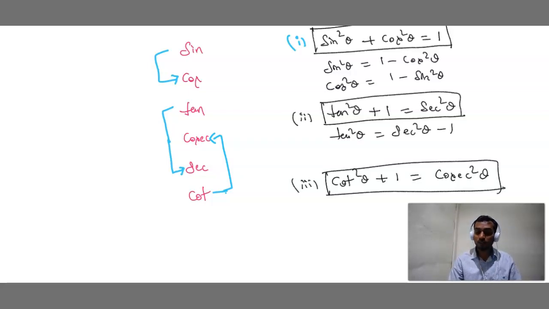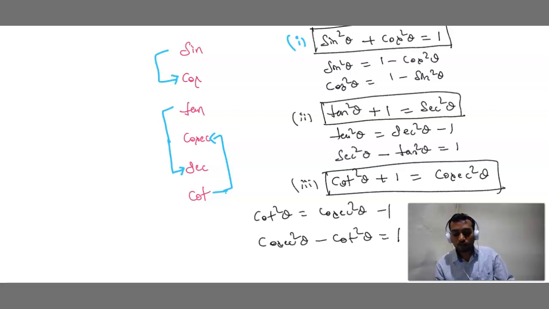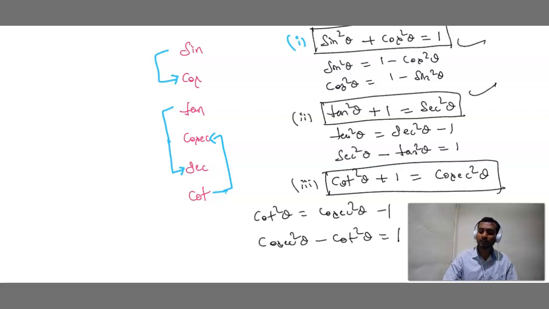Got it? One more thing, if you want only 1, we can see here, secant square theta plus tan square theta, here it comes to the RHS side, it becomes minus tan square theta, is equal to 1. We can do the same thing for cot also. Only cot square theta is equal to cosecant square theta minus 1. Same way, cosecant square theta minus cot square theta is equal to 1. So these are our three standard trigonometric identities.